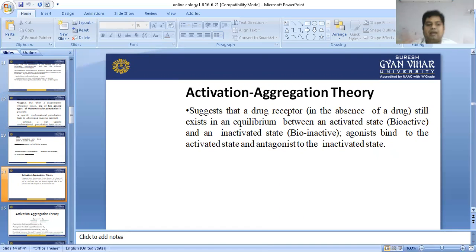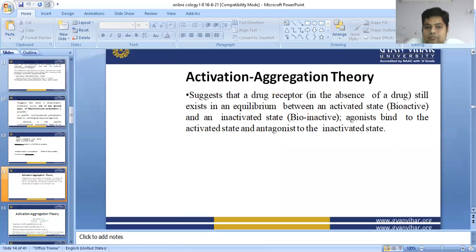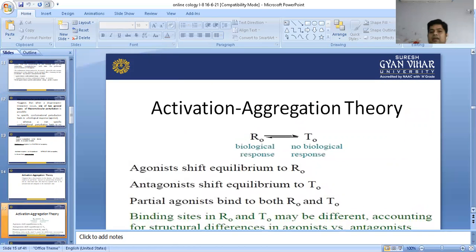Next theory is the activation aggregation theory. It suggests that the drug receptor, in the absence of a drug, still exists in equilibrium between the activated state, the bioactive state, and the inactivated state, the bioinactive state. Agonist binds to the activated state and the antagonist to the inactivated state. If the receptors are active, they give a biological response. If receptors are not active, no biological response is seen. Agonist shifts the equilibrium towards R0, meaning biological response.